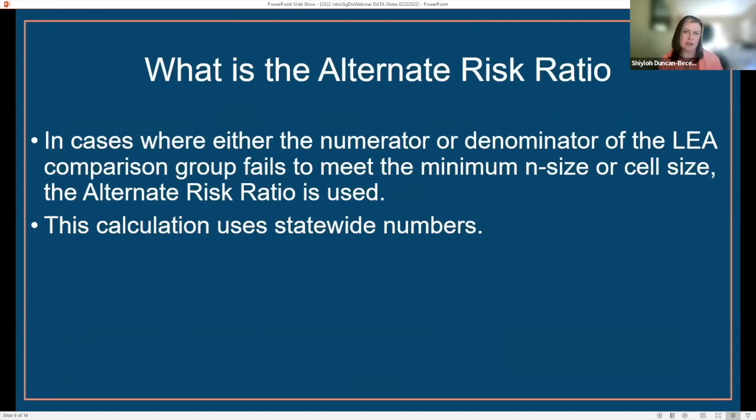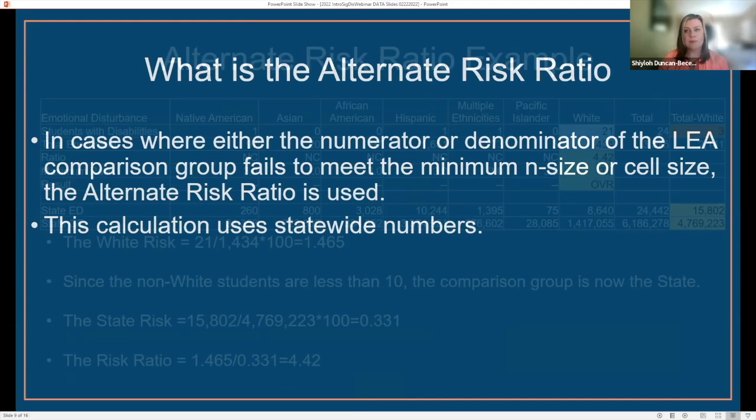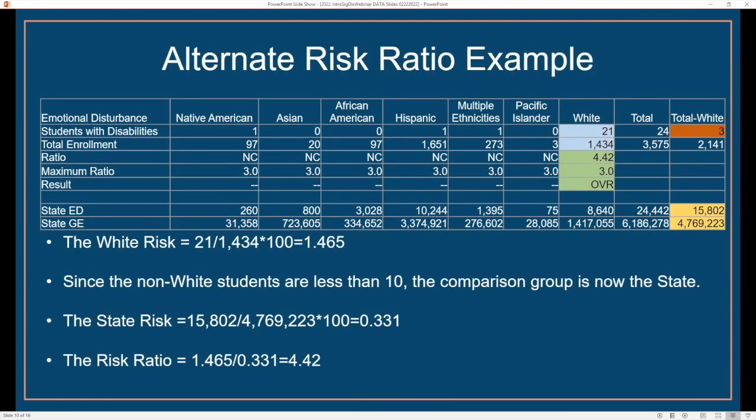What is the alternate risk ratio? In cases where either the numerator or the denominator of the LEA comparison group fails to meet the minimum n size or cell size, the alternate risk ratio is used. This calculation uses statewide numbers. Here's an example of the alternate risk ratio.